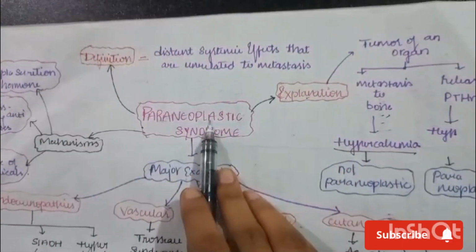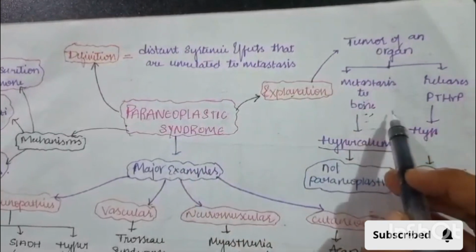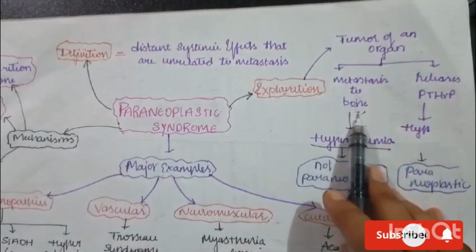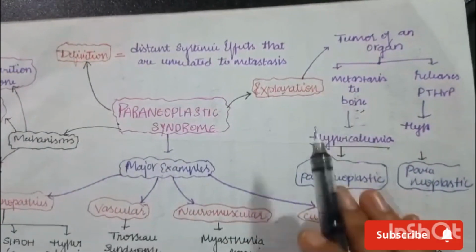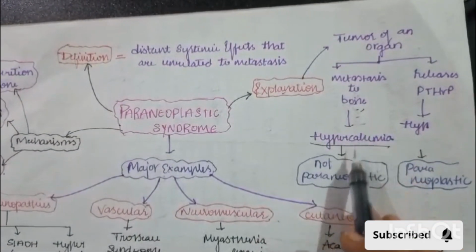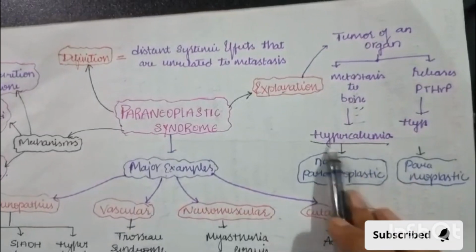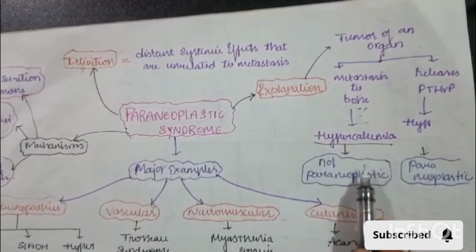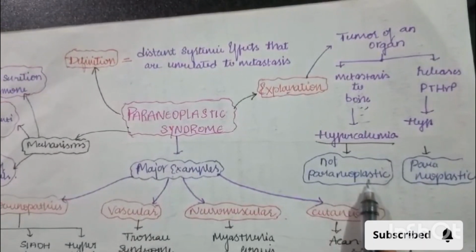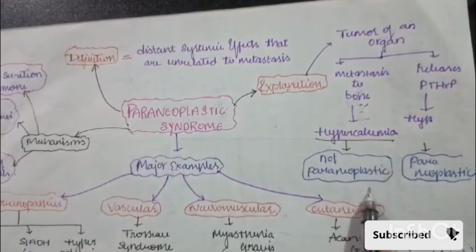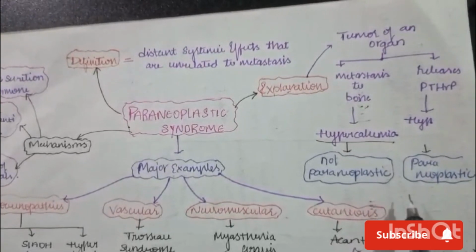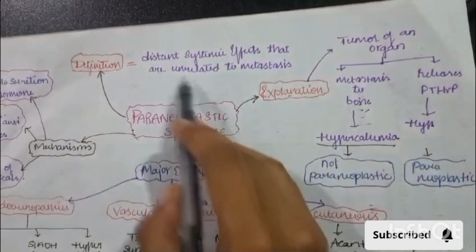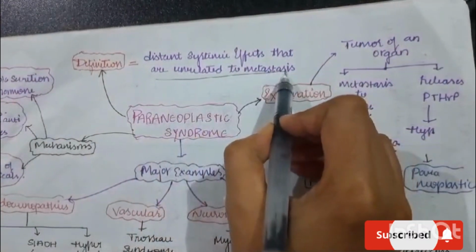In order to understand the definition, let's move to the explanation part. Here, a tumor of an organ metastasizes into the bone. Then, entering the bone, it causes breakdown of the bone, which releases calcium into the blood. So it causes hypercalcemia. Now the tumor has caused hypercalcemia. So guys, can we consider it a paraneoplastic syndrome? The answer is no. This is directly related to metastasis, so we cannot call this a paraneoplastic syndrome. A paraneoplastic syndrome should be unrelated to metastasis.